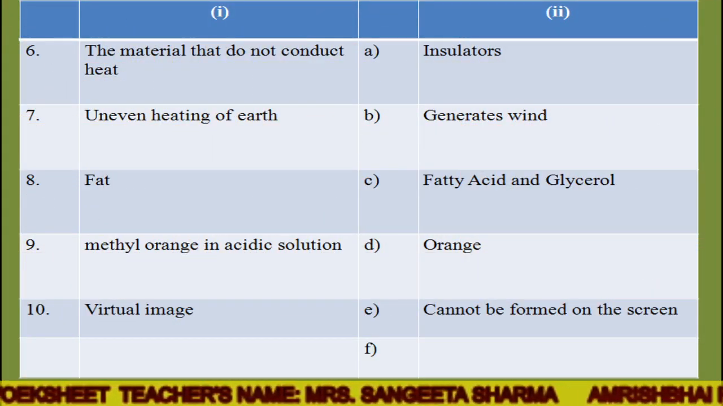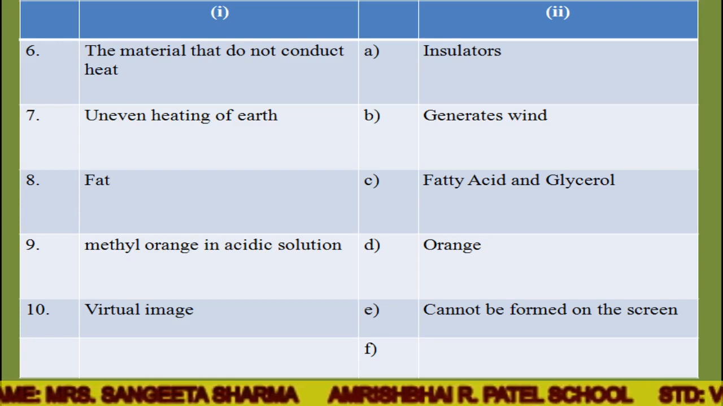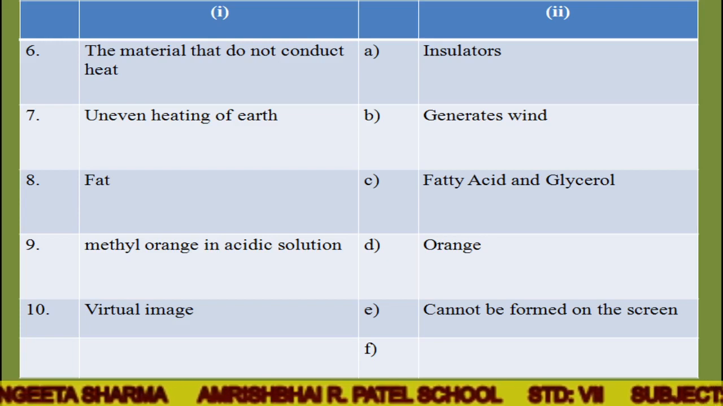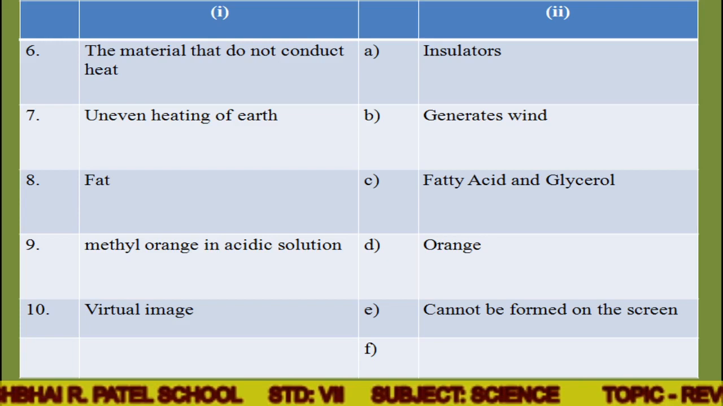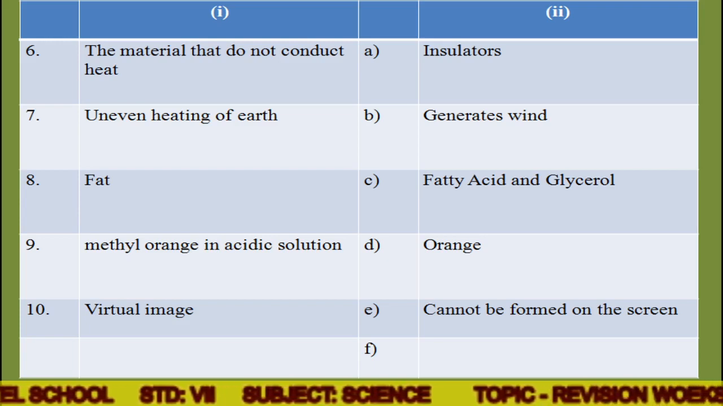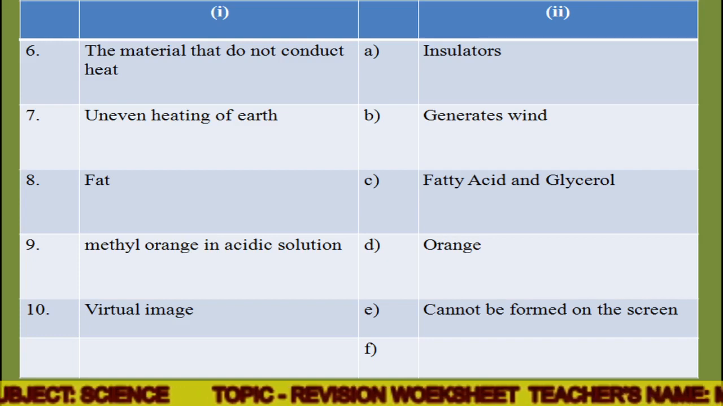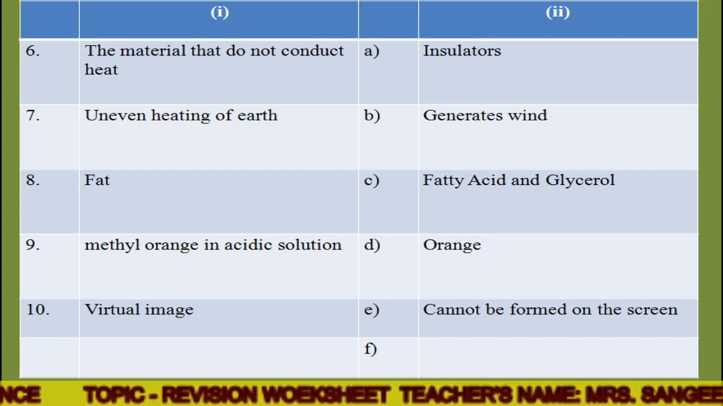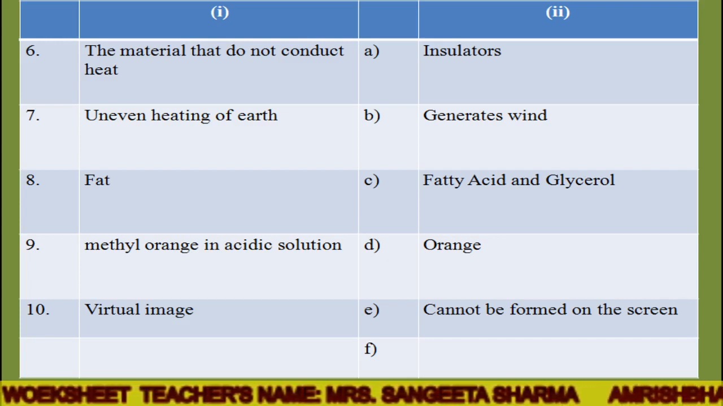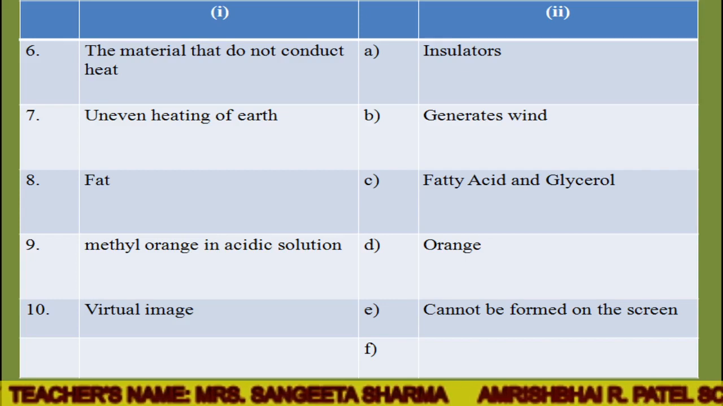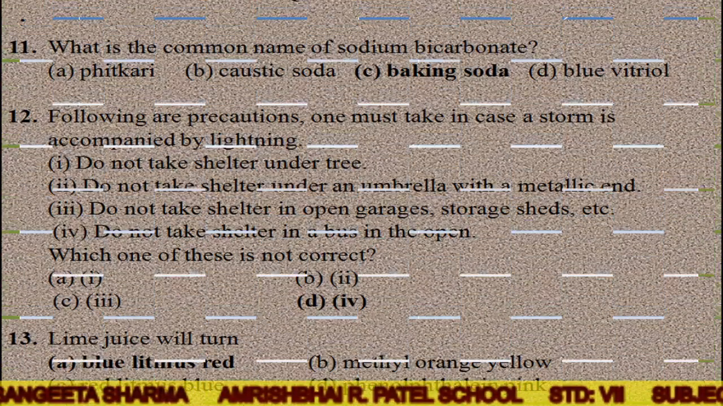Now the next is match the following. In that you have to write the correct answer in front of the question. Suppose the first question: the materials that do not conduct heat are called insulators. Uneven heating of earth generates wind. Fat, examples fatty acids and glycerol. Methyl orange in acidic solution gives orange or red color. Virtual image is the image which cannot be formed on the screen. So these are the answers of the match the following.